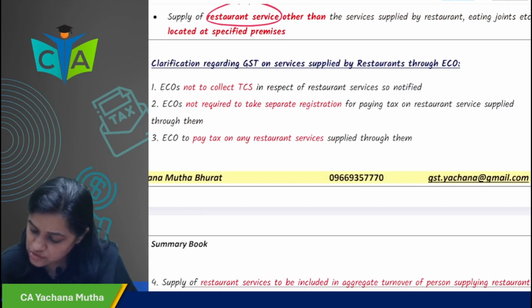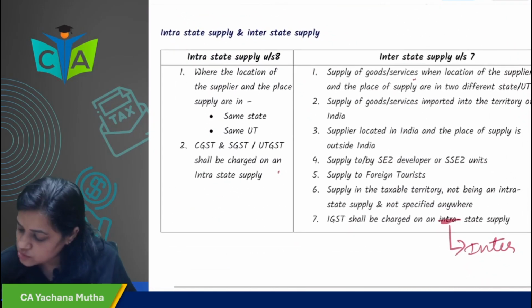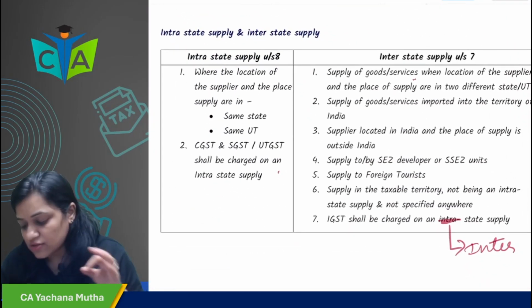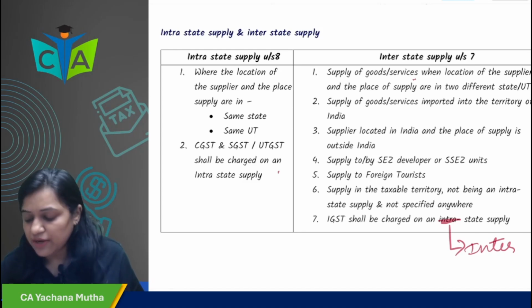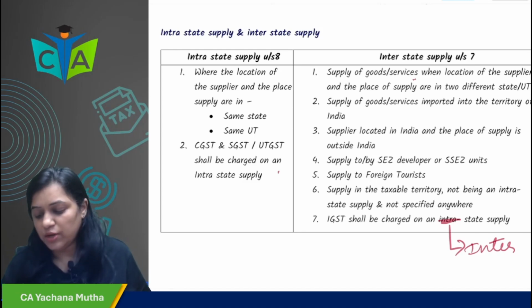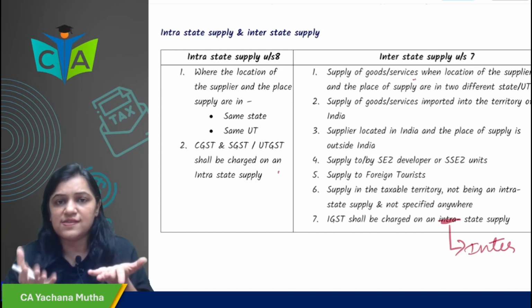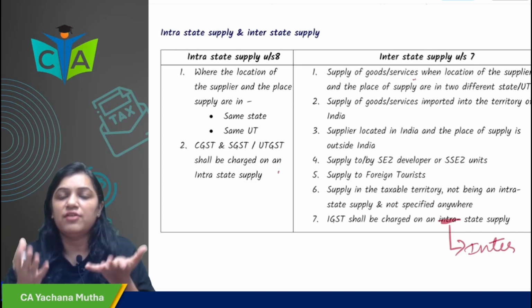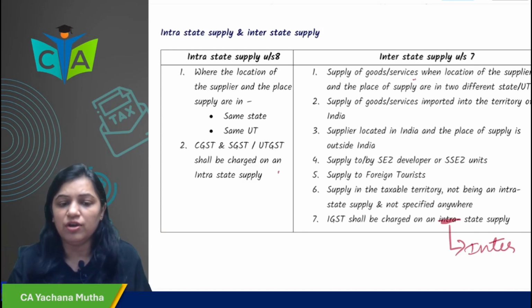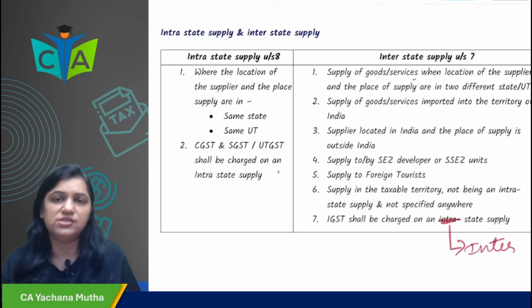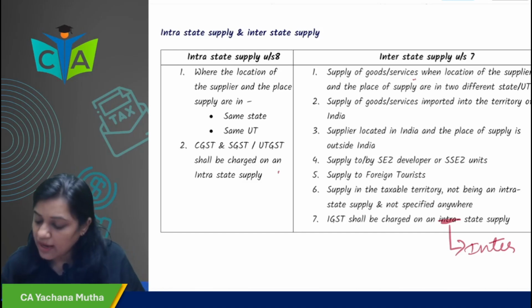Next, there is one clarification, not very important at this point of time. And last in this chapter, what do you mean by intrastate supply? You know very well, when the location of supplier and place of supply are in the same state or same union territory, the transaction is intrastate, intra-union territory. In that case, CGST, SGST or CGST, UTGST will be levied.